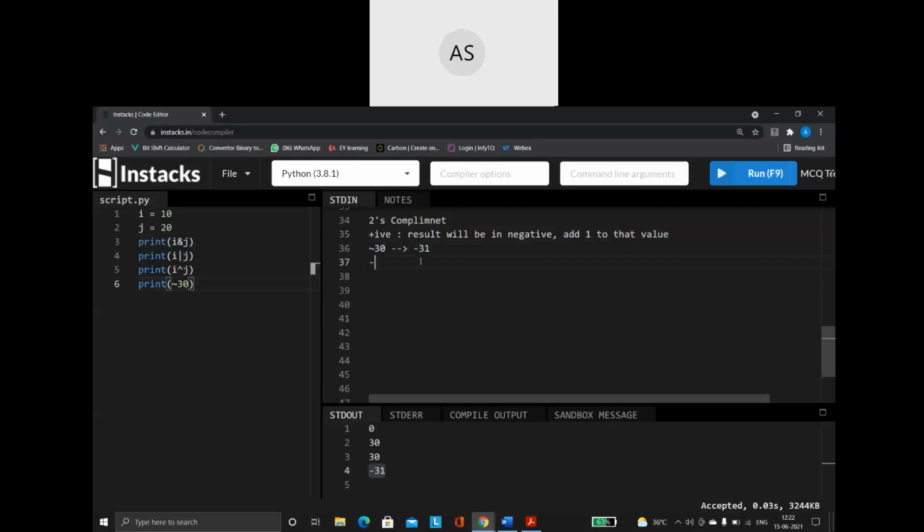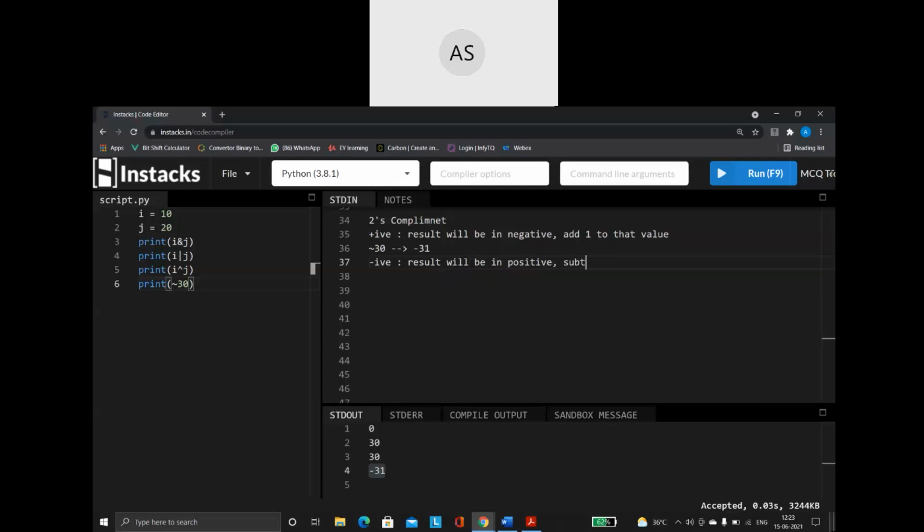Right. So if it is a negative number, what am I supposed to do? Then the result will be positive. So it is going to be the opposite of it. If it is a negative number, the result will be a positive value.